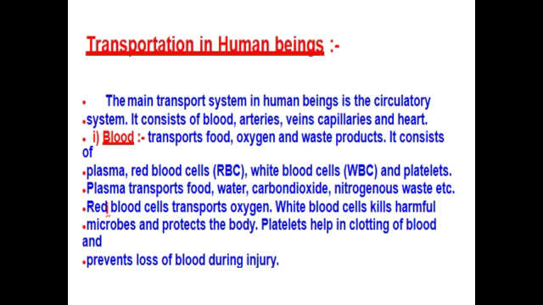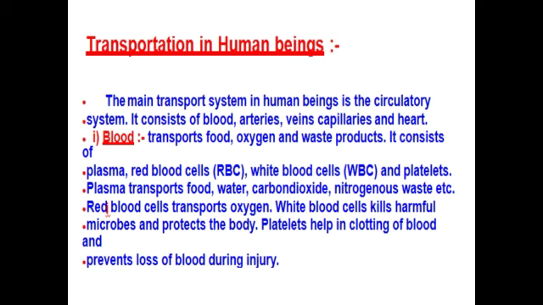By using that centrifuge, we can separate out plasma, and this plasma is used in testing various tests. So this blood contains plasma, red blood cells, white blood cells, and platelets.